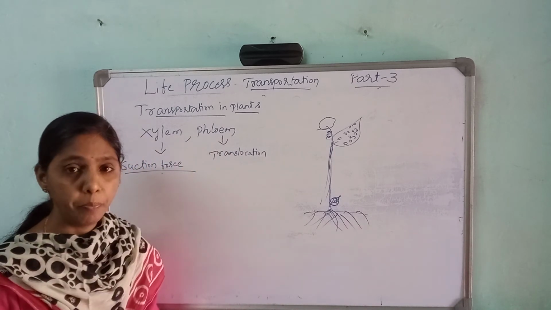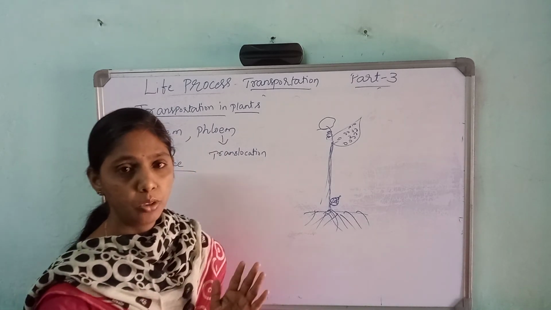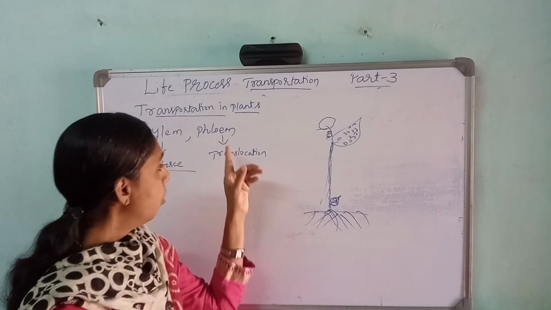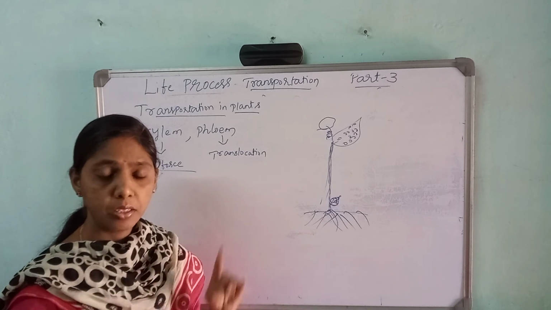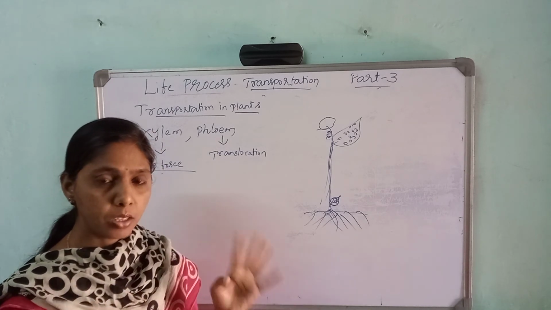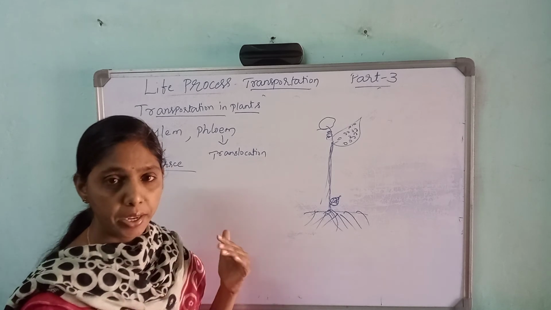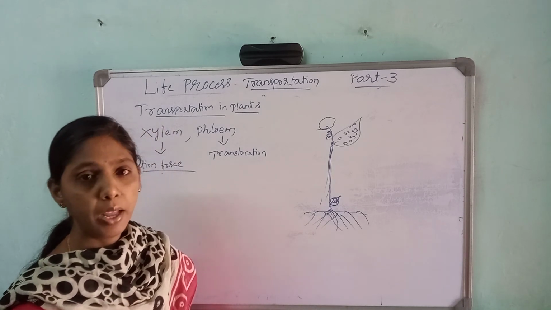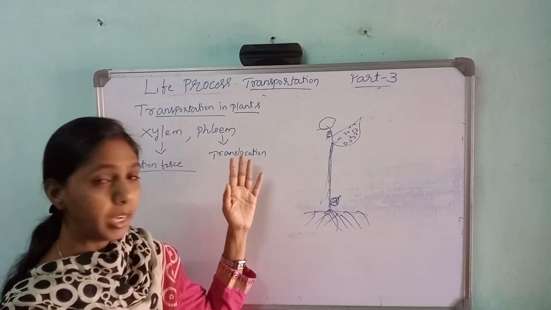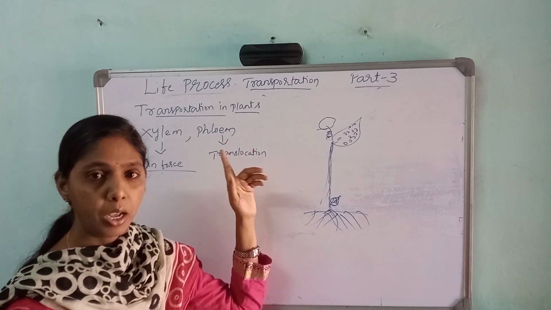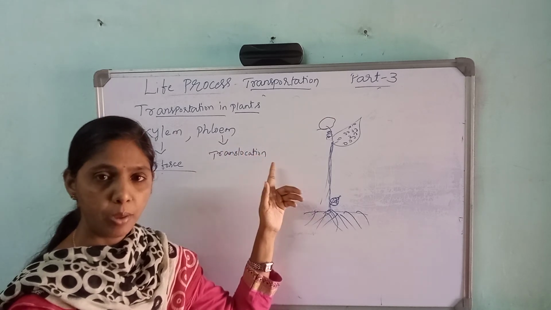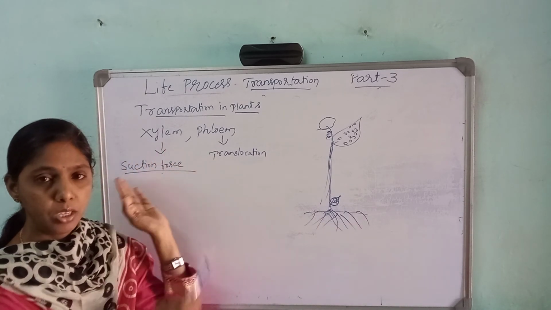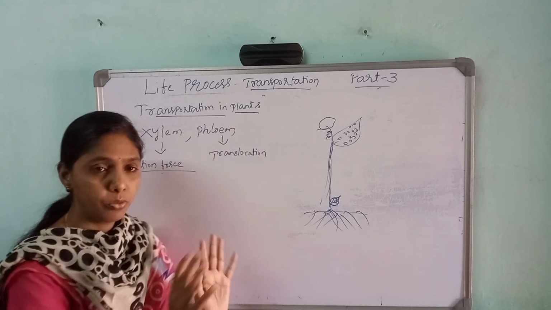And next we come to the phloem. Phloem carries the food which the plant prepares through photosynthesis. The food will be in soluble form. In the phloem also 4 parts are there, and in the xylem also 4 parts are there. Xylem parenchyma, xylem fibers, tracheids and vessels: these are the 4 parts of the xylem. In the phloem also: phloem parenchyma, phloem fibers, sieve tubes and companion cells. These are the 4 parts of the phloem.